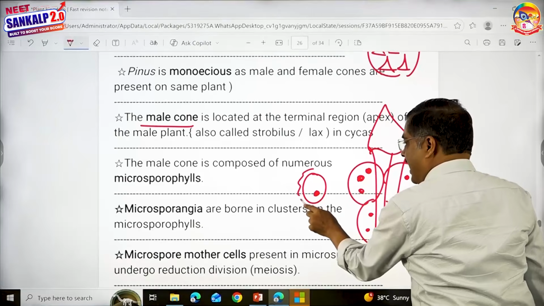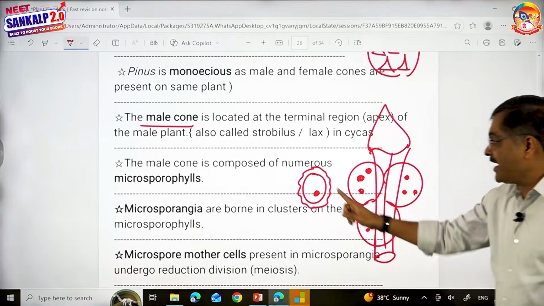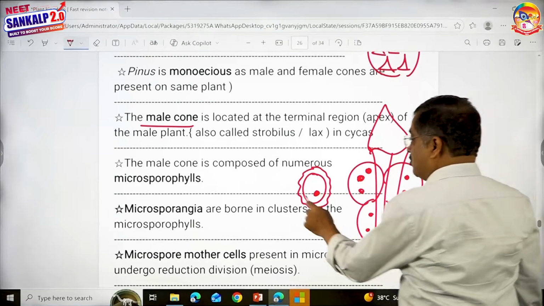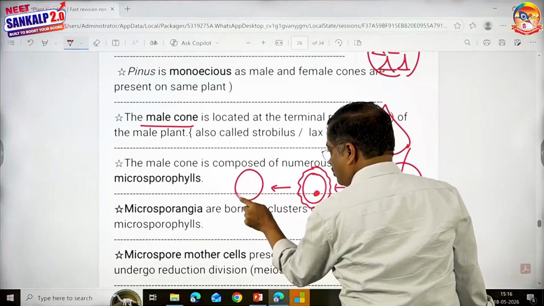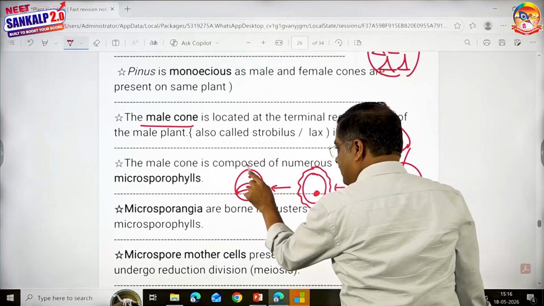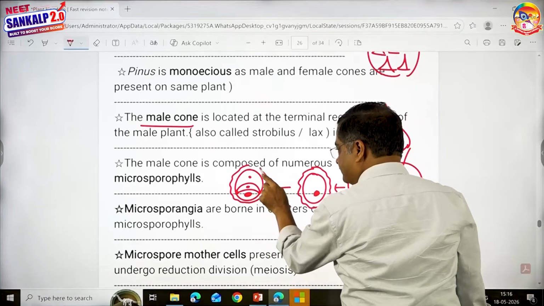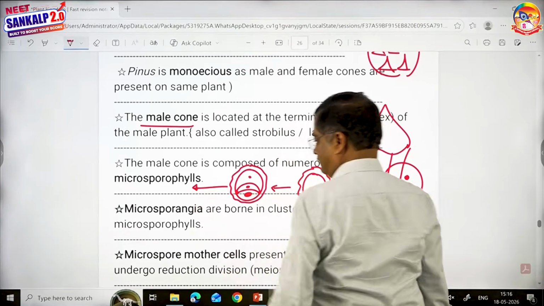It is covered by outer exine and inner intine. What will happen to microspore? It will develop into male gametophyte. So it will develop into 2-cell structure, sometimes 3-cell structure. This is male gametophyte.